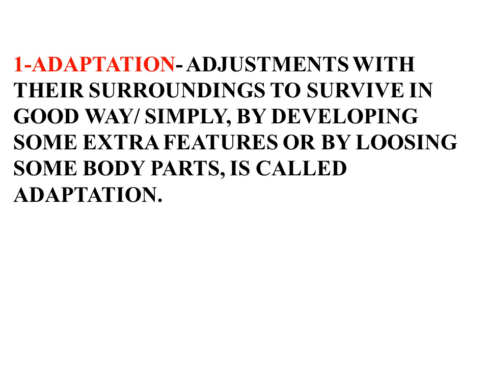And this adaptation is done by the plant or animal in two ways. First one is by developing some extra body part or some extra features in their body, while on the other side they adapt to the environment by losing some of their body parts.